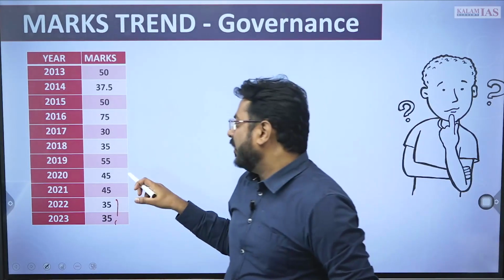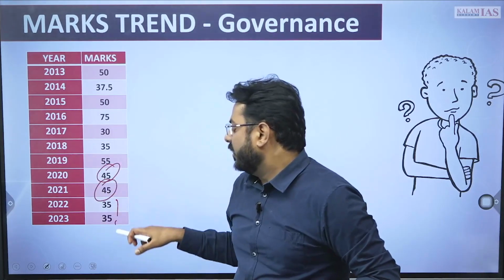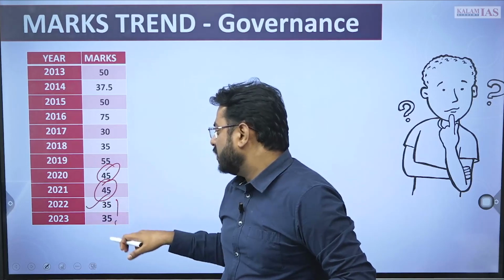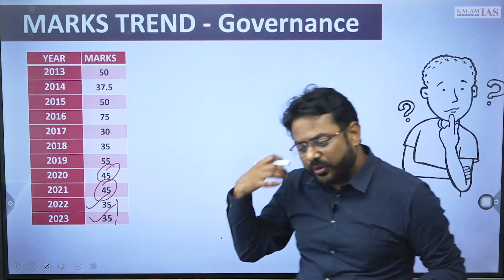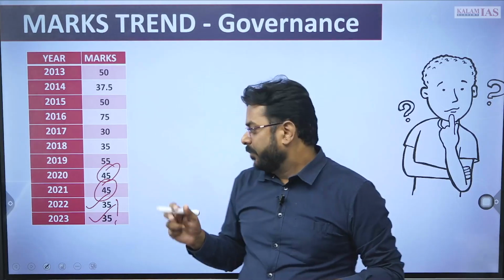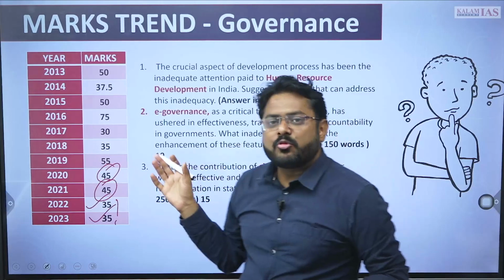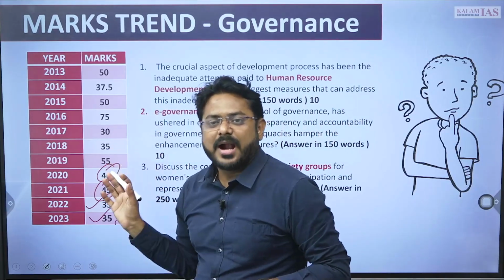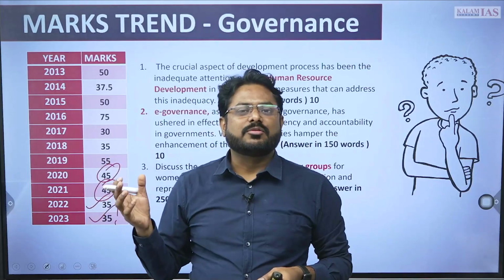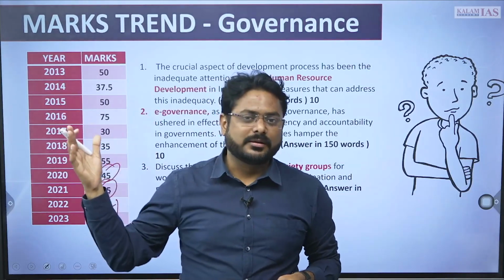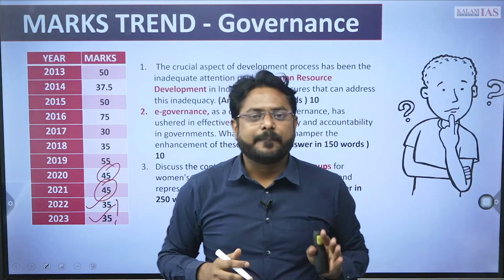Like in 2020 it was 45, then in 2021 it was 45, and in 2022 it was 35, and in 2022-2023 continuing the trend, it is 35 marks. Then the level of questions in the governance part in 2022 was a bit tougher, but this time it is moderate.